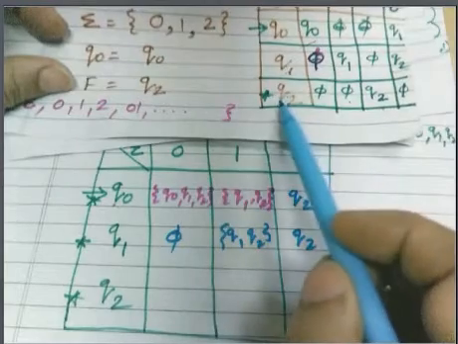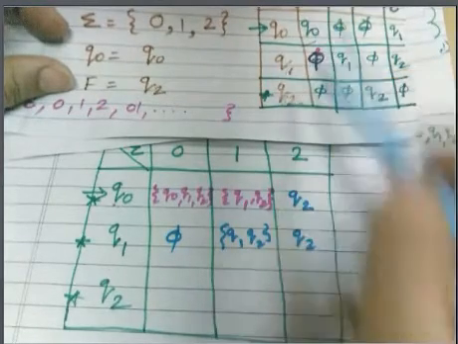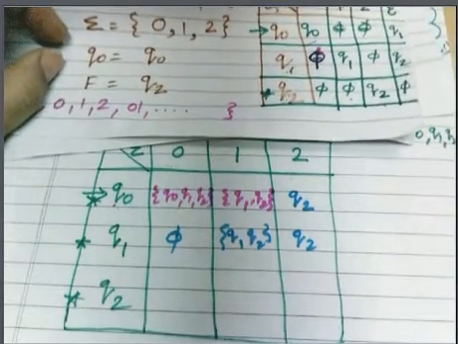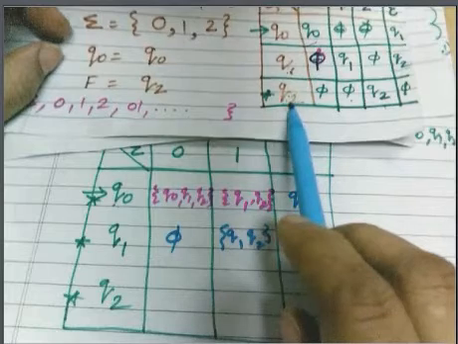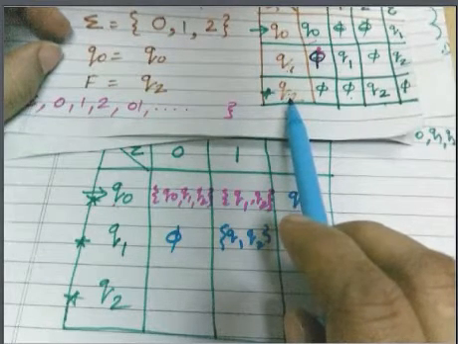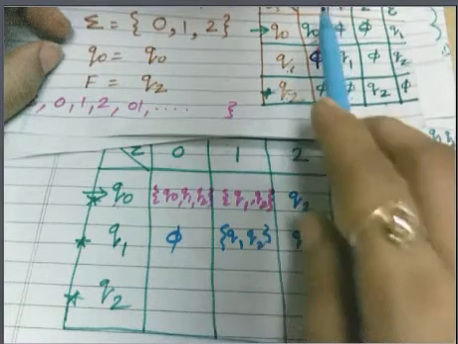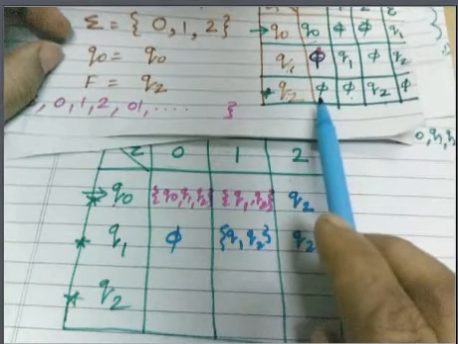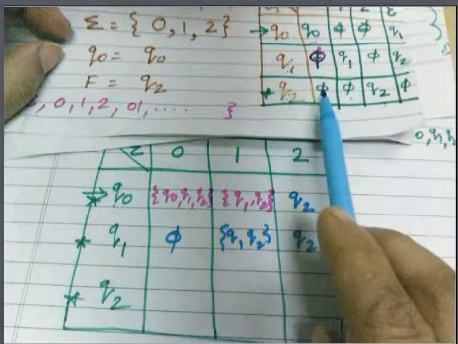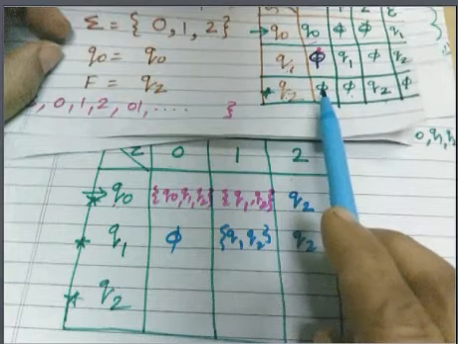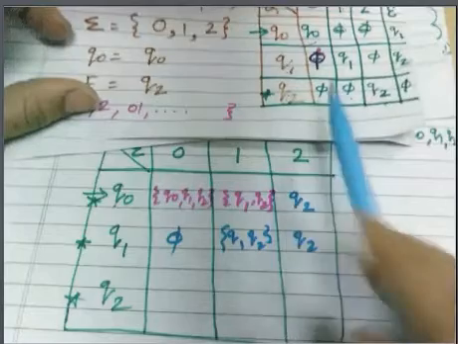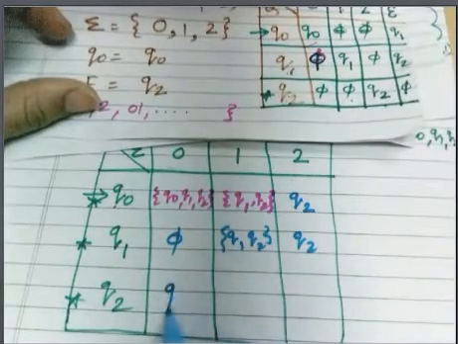Next is Q2 on 0. So Q2 on 0, it is a 5, right? Next, what will be the value for Q2? Delta cap of Q2 is what? No reachable state, only Q2 is the reachable state. So what is the epsilon closure of Q2? Epsilon closure of Q2 is Q2 only.